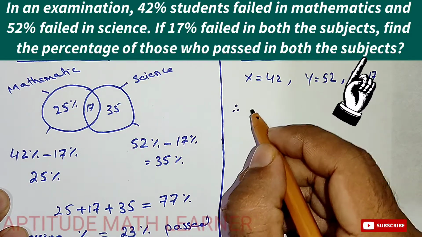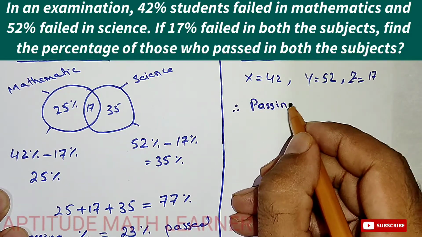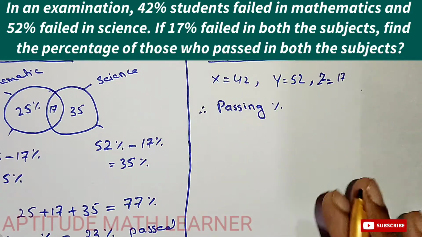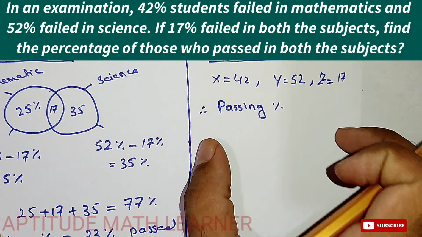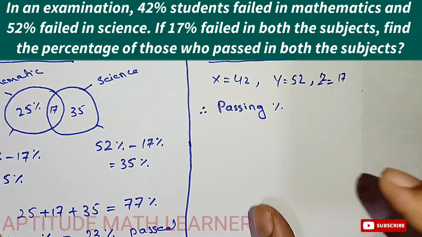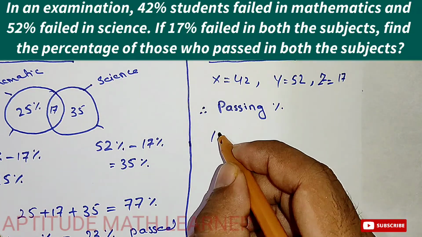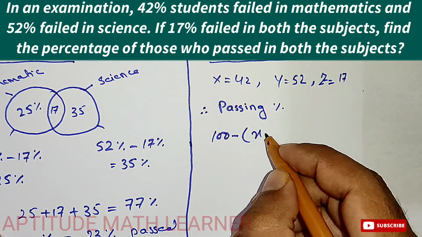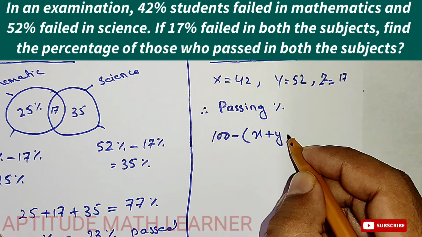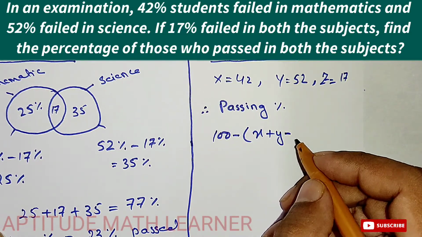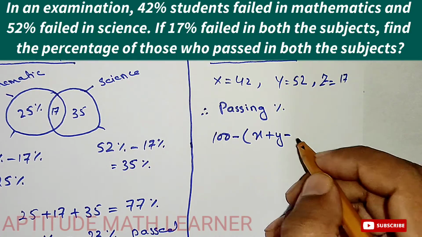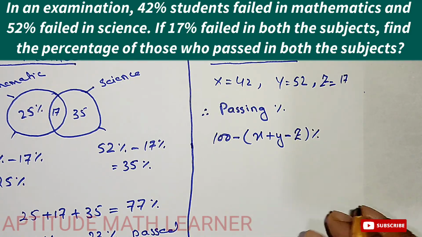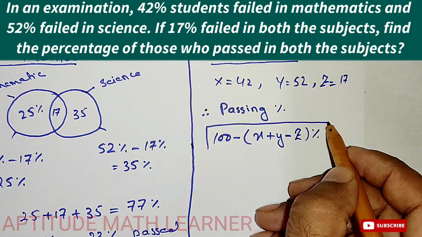We want the percentage of students passing both subjects. For this passing percentage we have a formula, and this is the main thing you have to understand and keep in your mind. Let's suppose the total is 100%. We subtract x plus y, and since 17% is common to both, at the end we add back z.